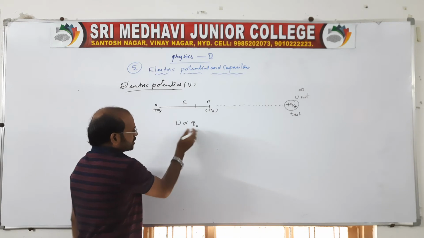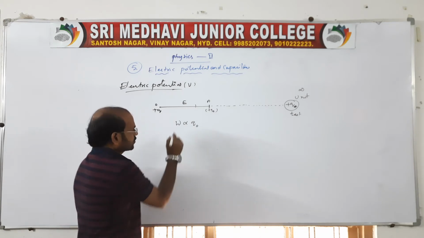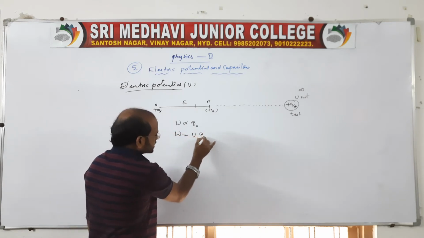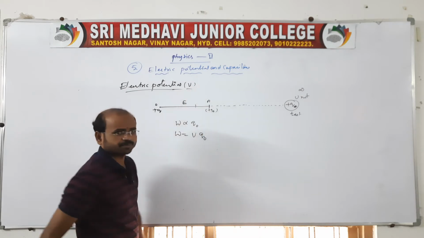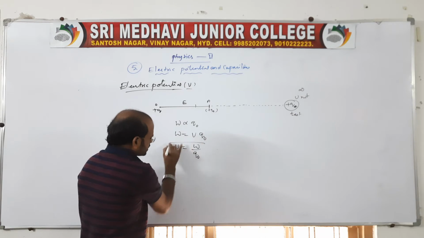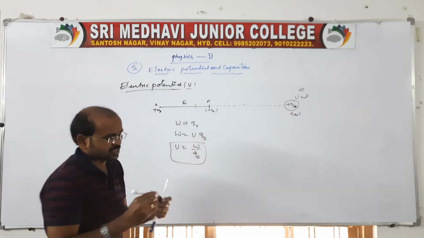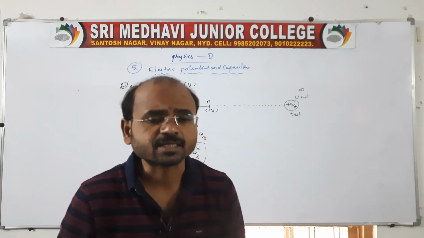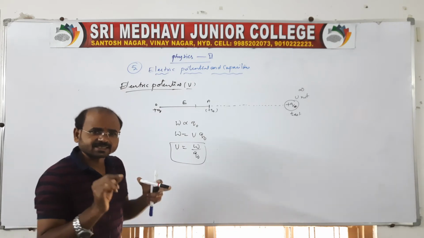Then you say W is directly proportional to Q naught. Therefore, W is equal to some constant times Q naught, and that constant we introduce is what we call the electric potential. Then V is equal to W by Q naught. This is the electric potential, the static electric potential.